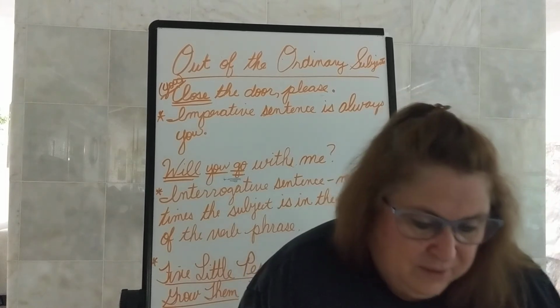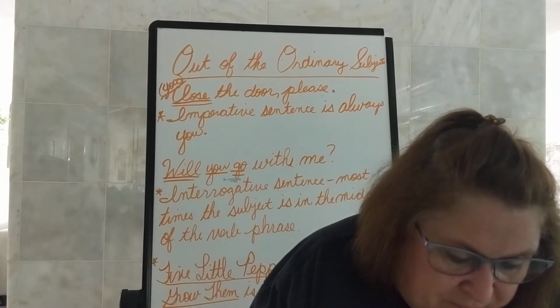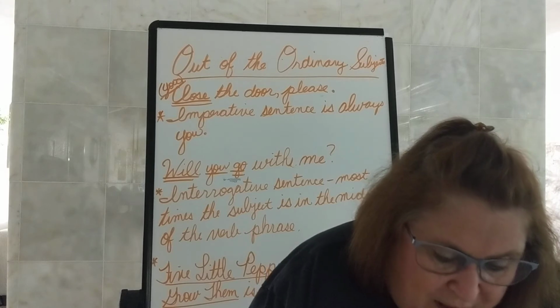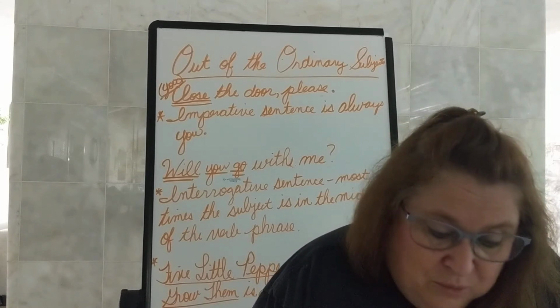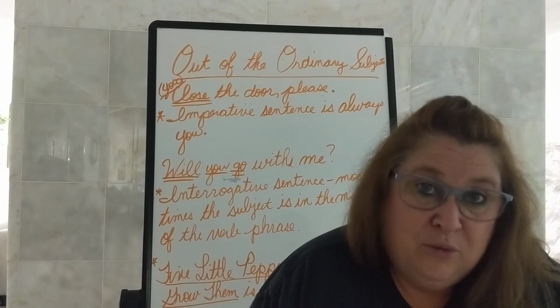On page 47, it says look closely. It says sometimes words come before or after the subject in the sentence. The subject is not always the first word, and the verb is not always next to the subject. I'm going to read that again. I'm hoping you're reading with me.